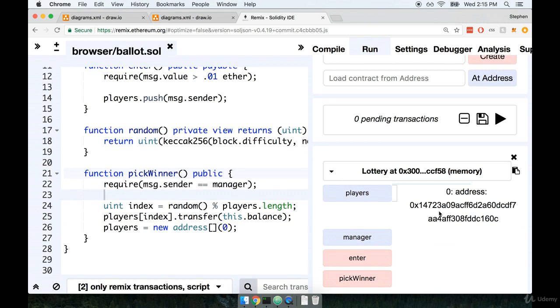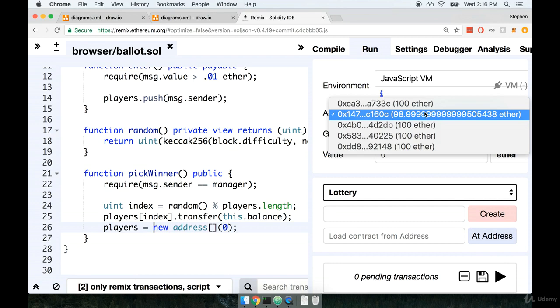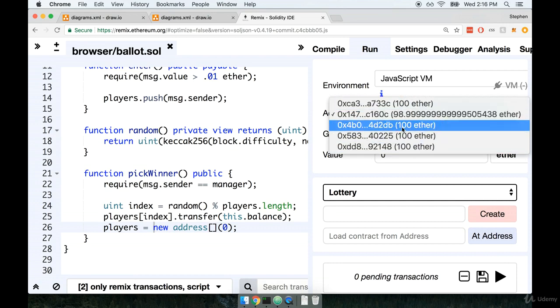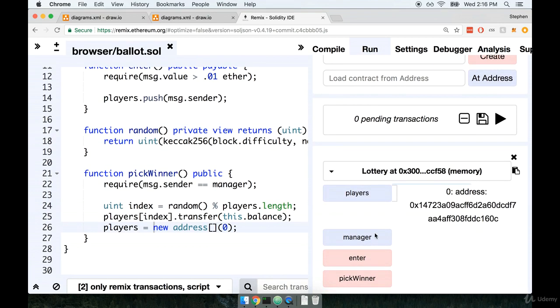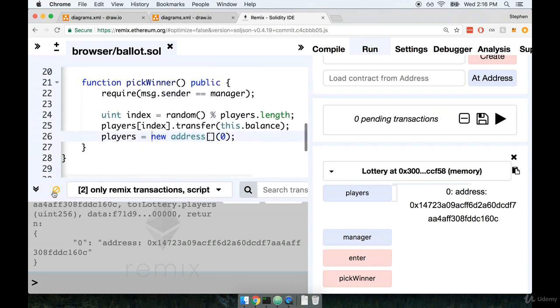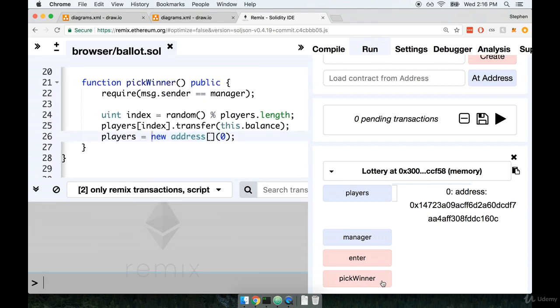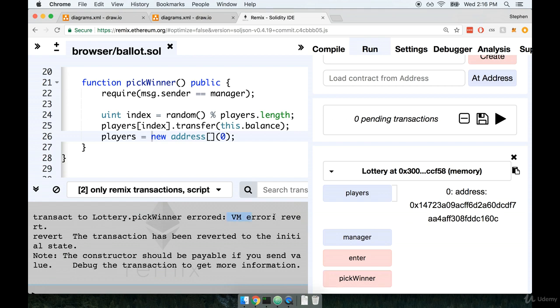But remember, I just deployed the contract. So at present, if I click on pick winner, it should successfully run this entire function right here. However, if I go back up to the top and change my account over to any other account on here, like let's say the last one, now if I try to call pick winner, it should fail entirely. I'm going to open up the transaction log down here on the bottom left-hand side, clear it out, and now when I click on pick winner, I should see an error message. So I'll click on pick winner, and sure enough, you'll notice transact blah blah blah, VM error revert.